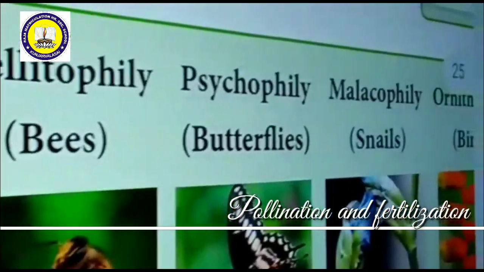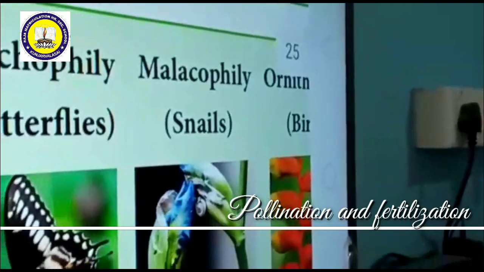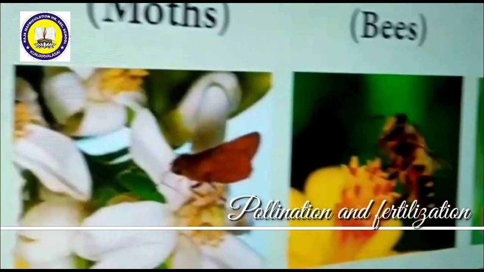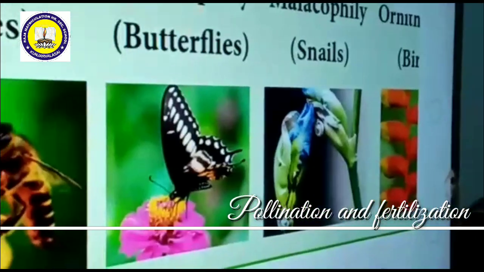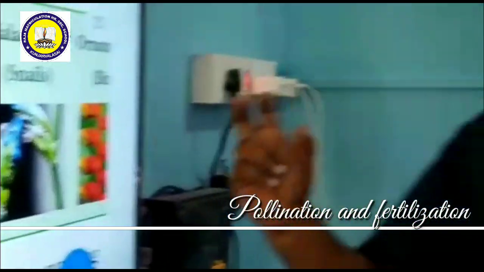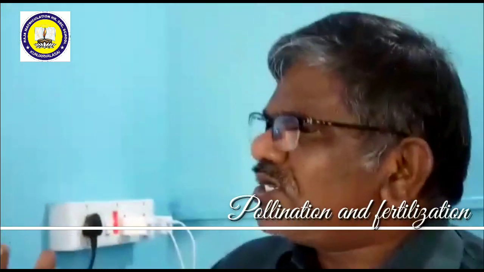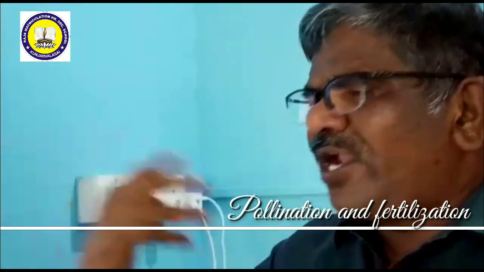Zoophily has specialized characteristic features. The flowers should be very attractive and larger in size, and they should produce scent or a beautiful smell to attract the insects for pollination.